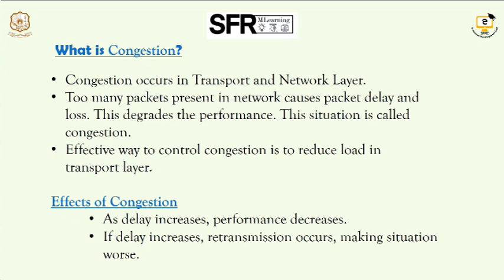So what are the steps we can take to avoid congestion, or what prevention can we take? So, effects of congestion. If congestion occurs, what will occur? If congestion occurs from the transport layer to the network layer, first the delay increases. When delay increases, obviously the performance decreases. Next, if delay increases, the receiver end thinks that the packet is lost, so it retransmits the packets again. This in turn causes duplicates of packets. So these are the two main worst situations caused by congestion.